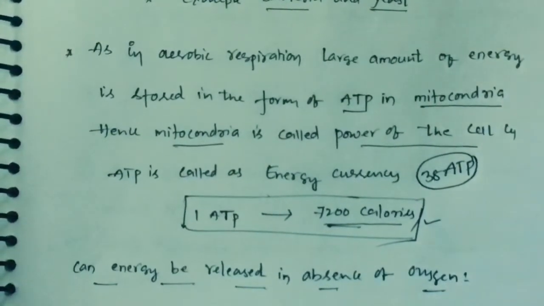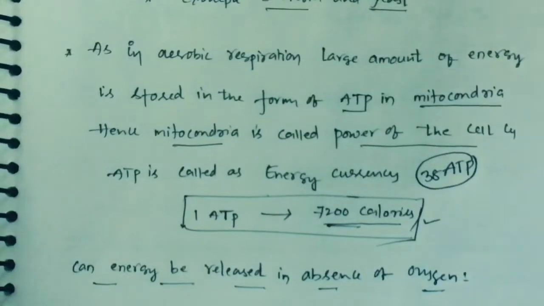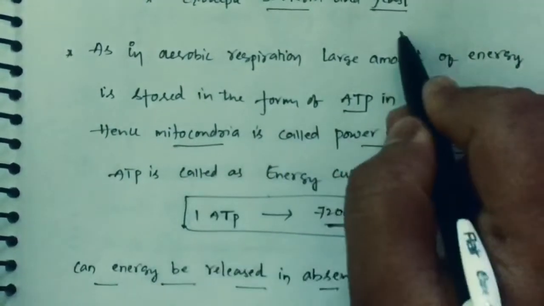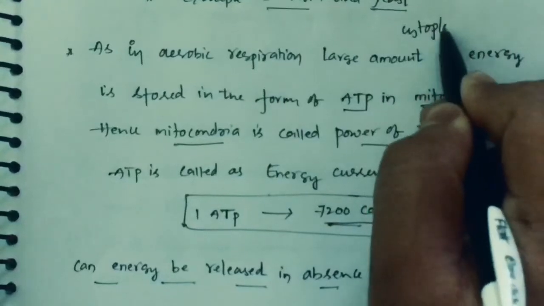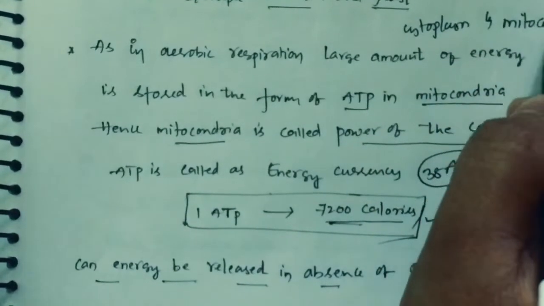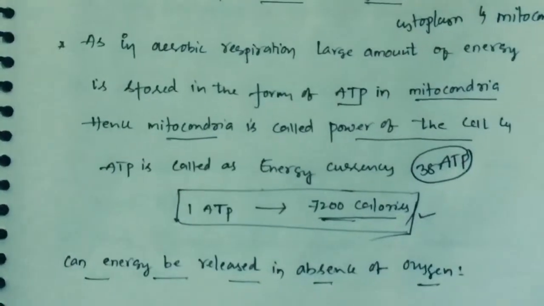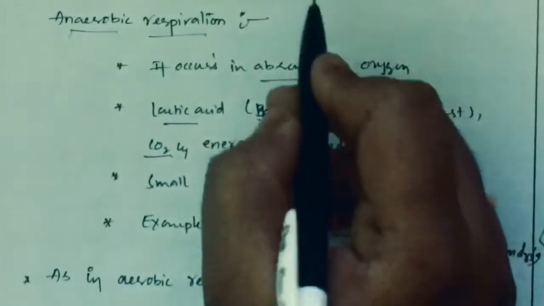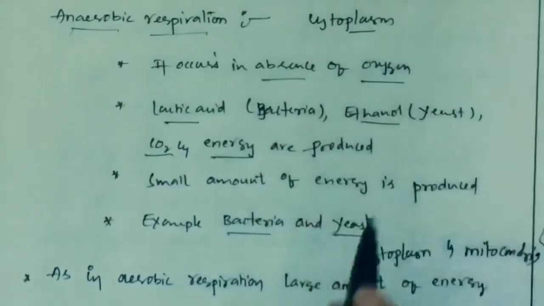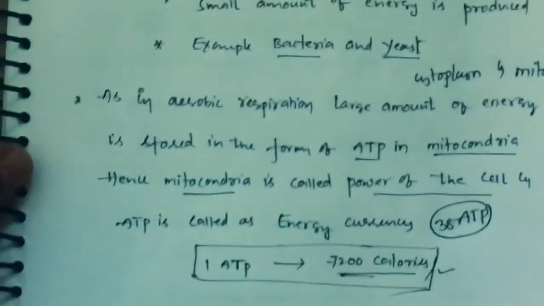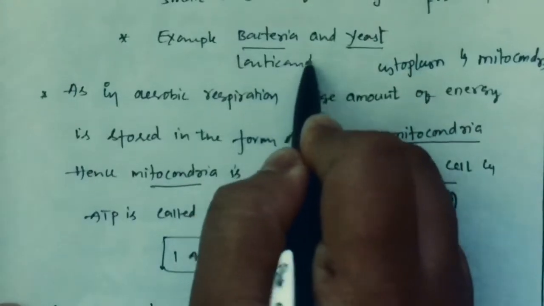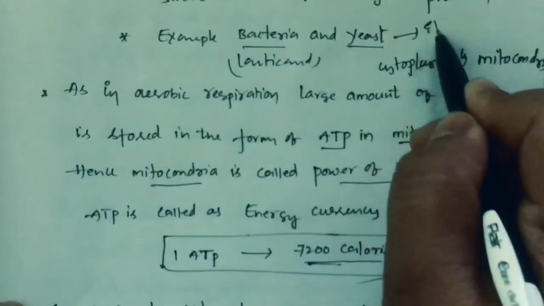This is how aerobic and anaerobic respiration take place in different organisms, and you have to remember aerobic respiration takes place in both cytoplasm and mitochondria, whereas anaerobic respiration takes place in cytoplasm. As I said, bacteria form lactic acid, you have to remember that, whereas yeast forms ethanol.